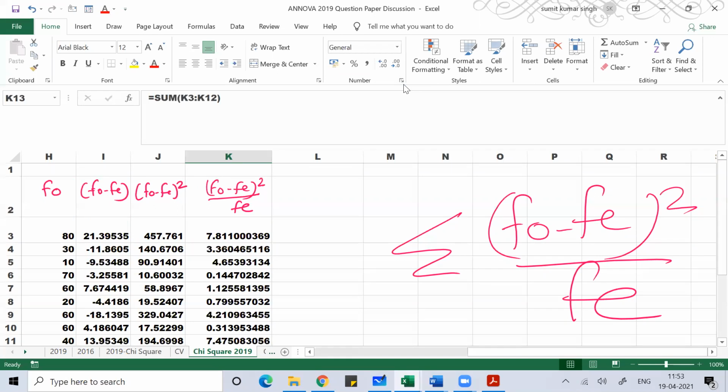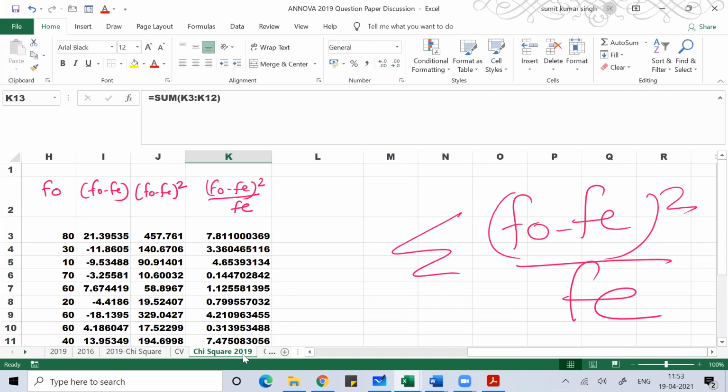We don't know. In order to prove whether it is correct or not, we calculate a value, which is your calculated chi-square statistics value. Here we are doing chi-square test, so we are calculating the chi-square statistics value, and the formula for that is this.